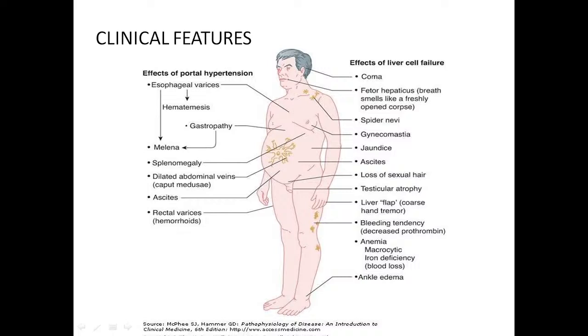Now due to back pressure, there will be enlarged spleen. So patient will have splenomegaly. Then there will be dilated abdominal veins. These are called caput medusae. And patient may develop ascites due to portal hypertension, and patient may develop rectal varices or hemorrhoids due to portal hypertension. So these are manifestations of portal hypertension, and these are manifestations of liver cell failure.